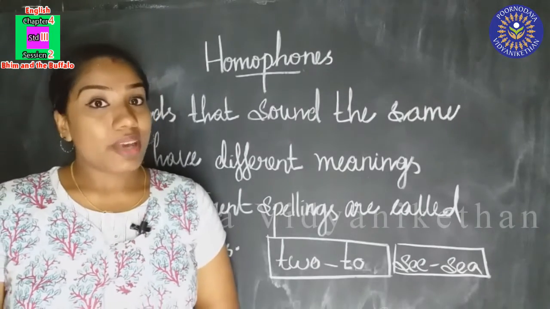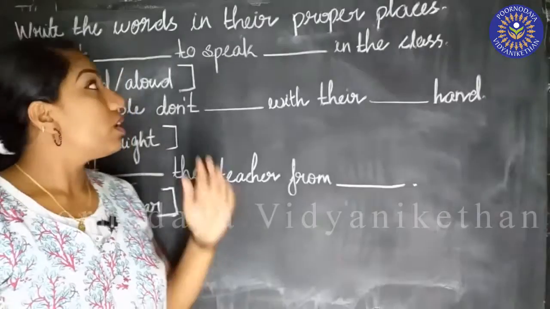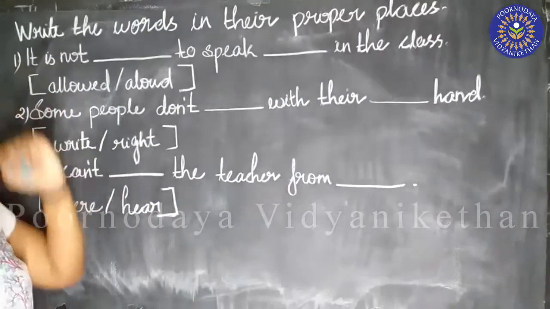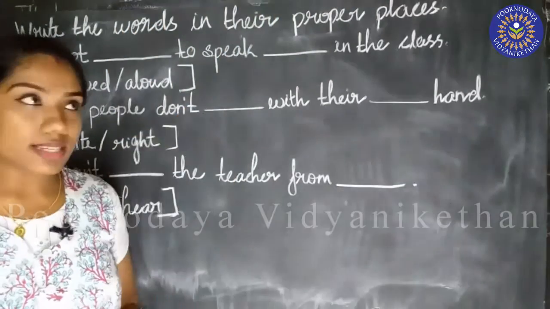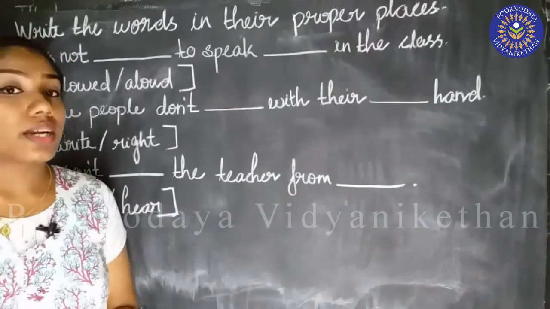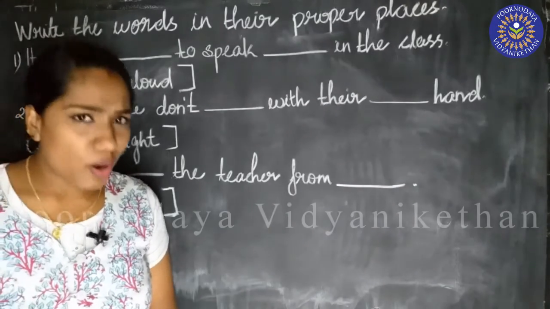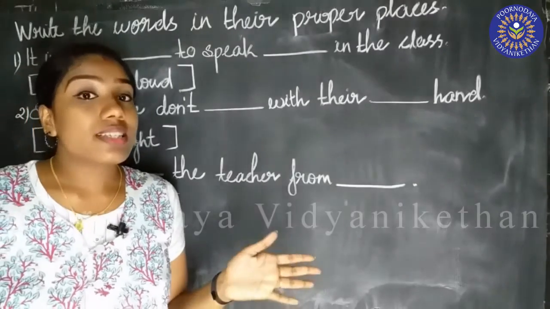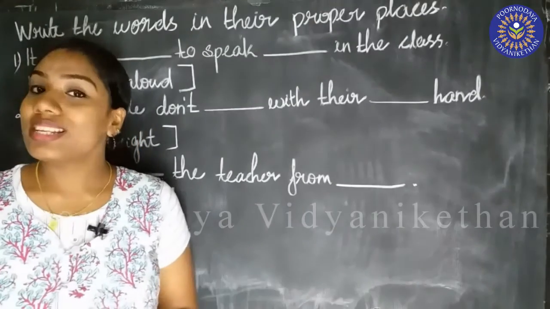Now we are going to do some exercises. Are you ready? Shall we do it? Okay. Write the words in their proper places. See this, children. This is our next exercise. Write the words in their proper places. Some sentences are given here, and in brackets some words are also given. So we have already learned homophones. So what are homophones? Homophones are words that are having same sounds but different meanings and different spellings.